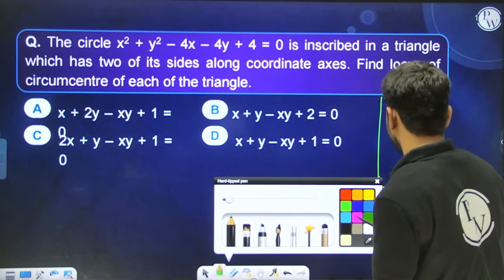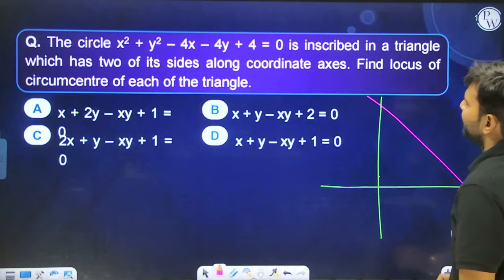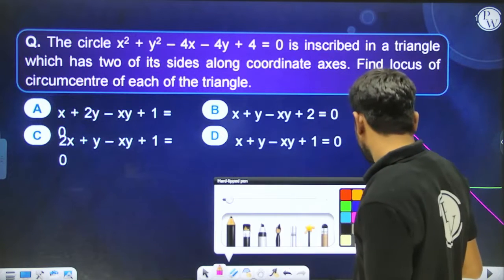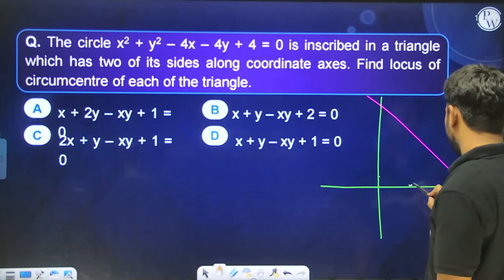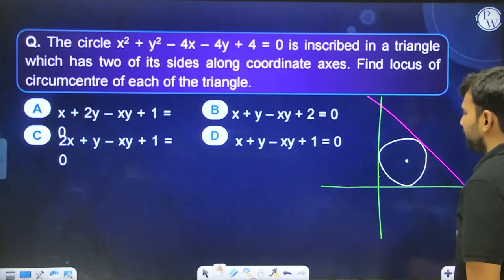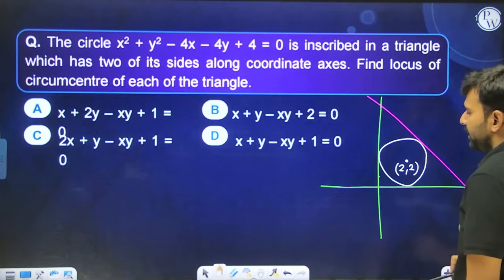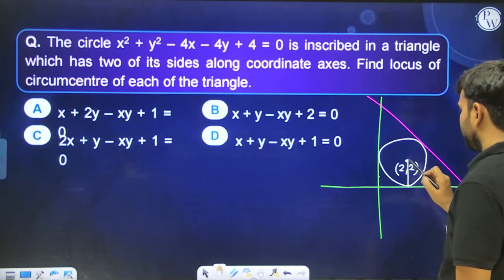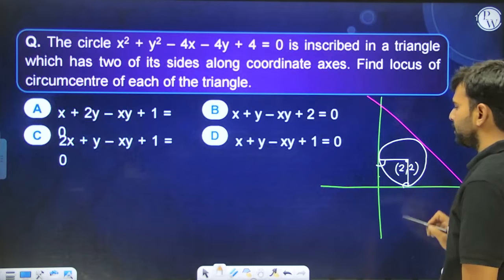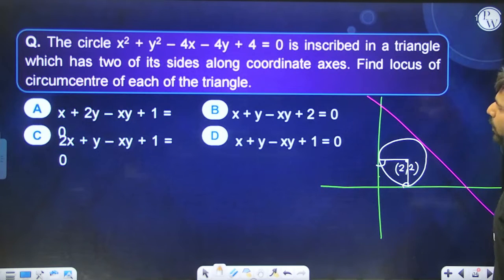So you can see that if this is your triangle, the circle is inscribed in the triangle. Over here your circle is going to be like this, and it is having center 2 comma 2, and the radius is also equal to 2 only. Yes or no, everyone? Have a look at this. So this is how your scenario will be looking. If this is the case, we need to find out the locus of the circumcenter of each of this kind of triangle.